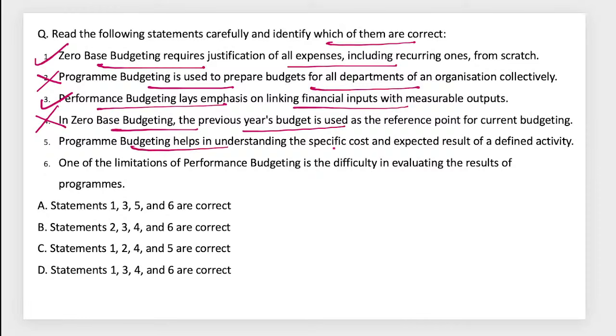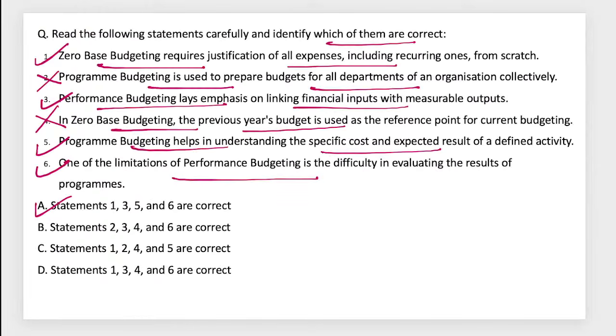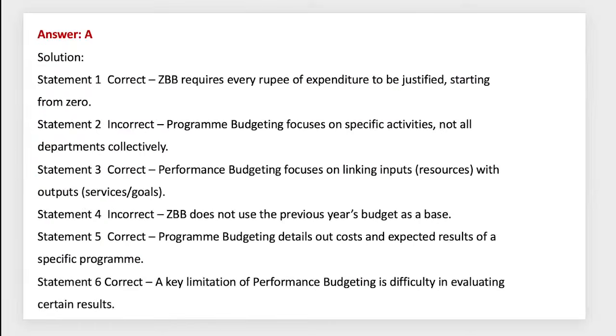Program budgeting helps in understanding the specific cost and expected result of a program. Yes, this is true. One of the limitations of performance budget is difficulty in evaluating the result of a program, the satisfaction level and others. Yes. So 1, 3, 5, 6 means option A only will be the right answer for this one. What is D? 1, 3, 5, no, 5, 6 should be the right answer for this one.